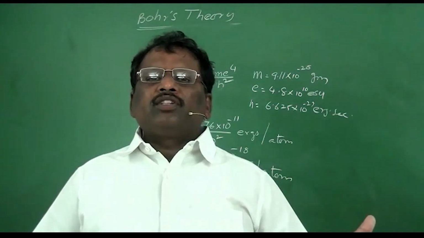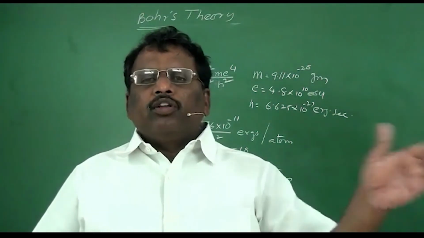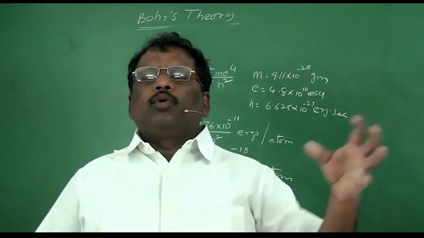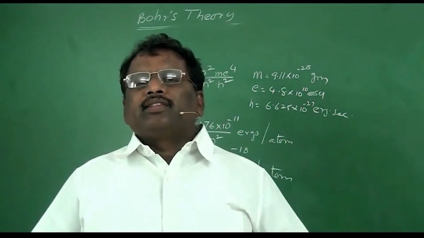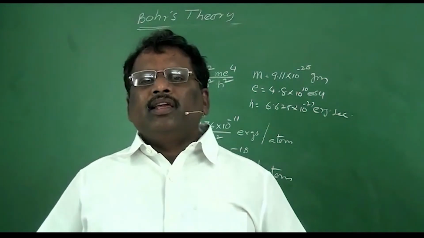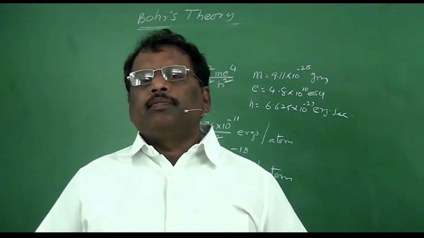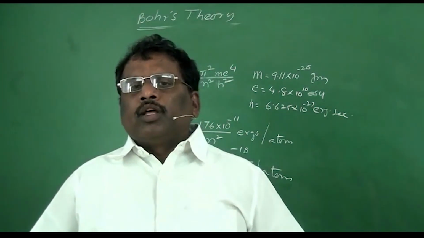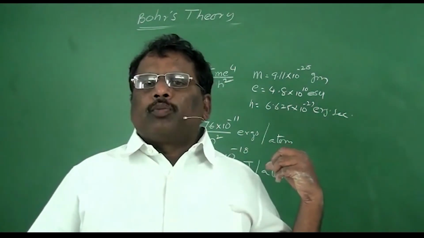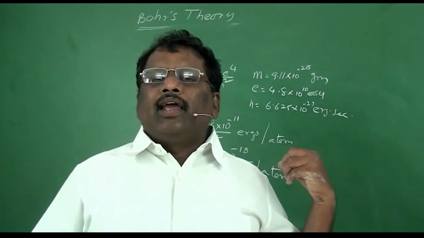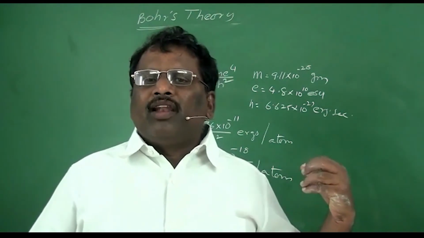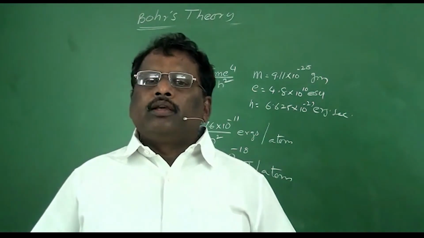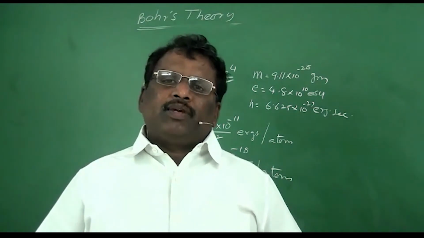So the radius of hydrogen is approximately equal to it. This proves that Bohr's expression for the radius is correct. Similarly, the ionization energy of the hydrogen atom will prove the Bohr's expression that was proposed to calculate the energy of the energy level. But Bohr's theory failed in some aspects.